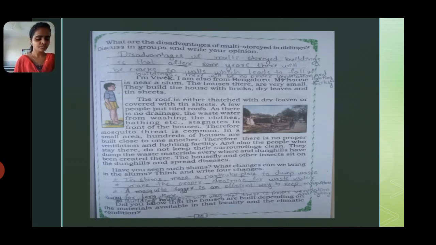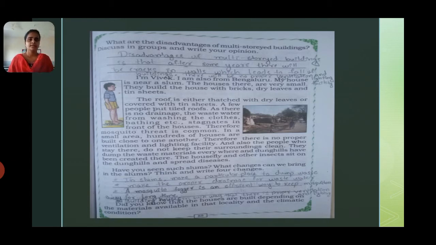In a small area, hundreds of houses are built close to one another. Therefore, there are no proper ventilation and lighting facilities. See how the houses will be. The houses will be very close to each other, because there is no space. Then there is no proper ventilation and lighting.